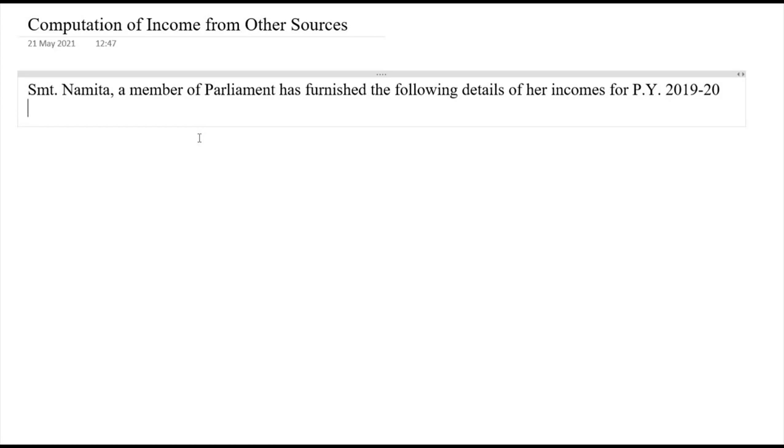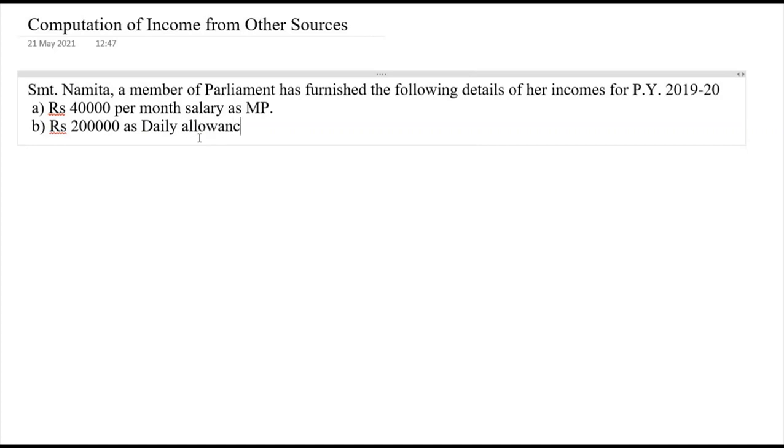So her details are as below here. Rupees 40,000 per month salary as MP. Rupees 2 lakhs as daily allowance in the year.